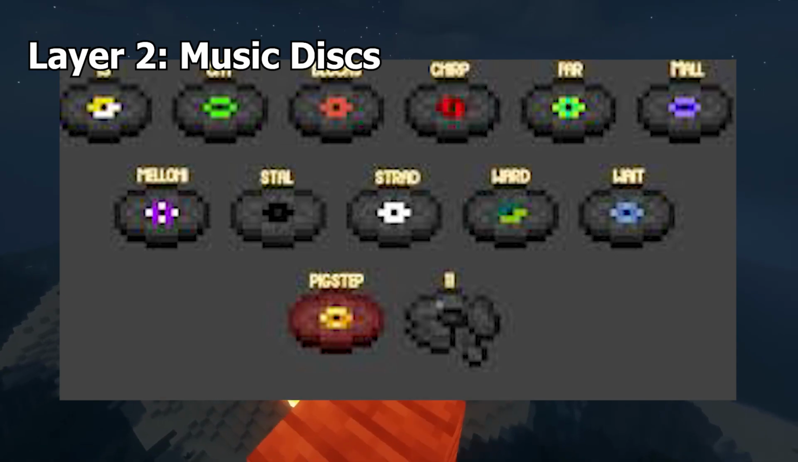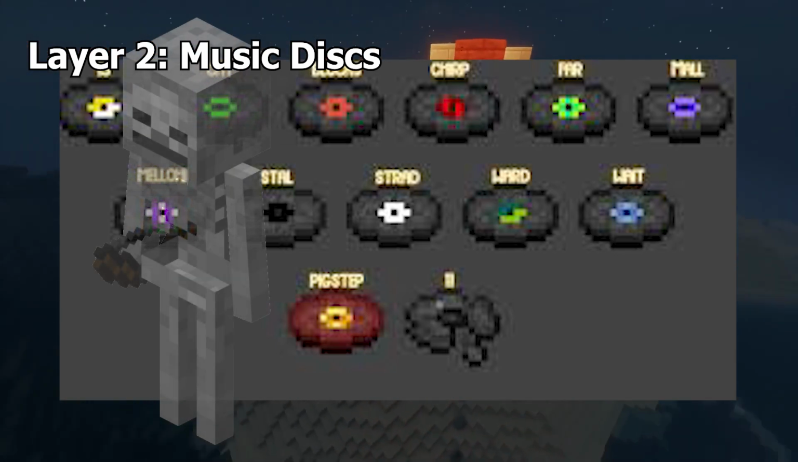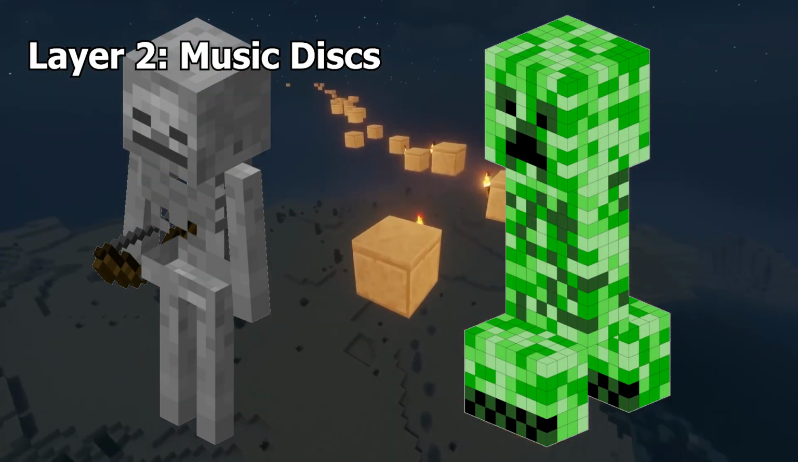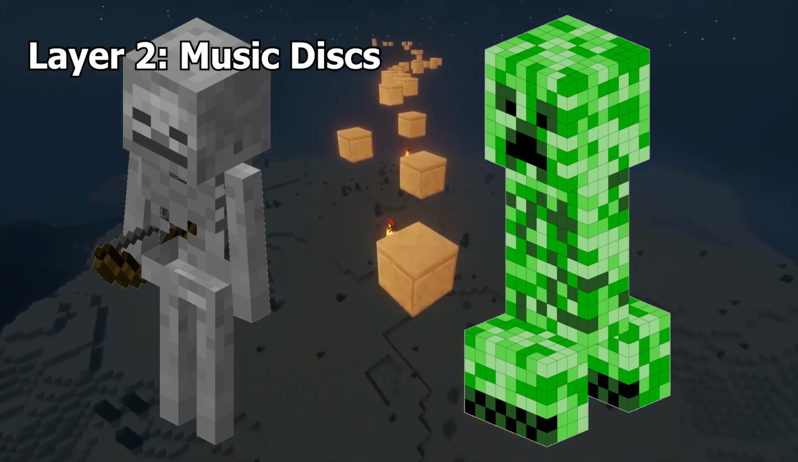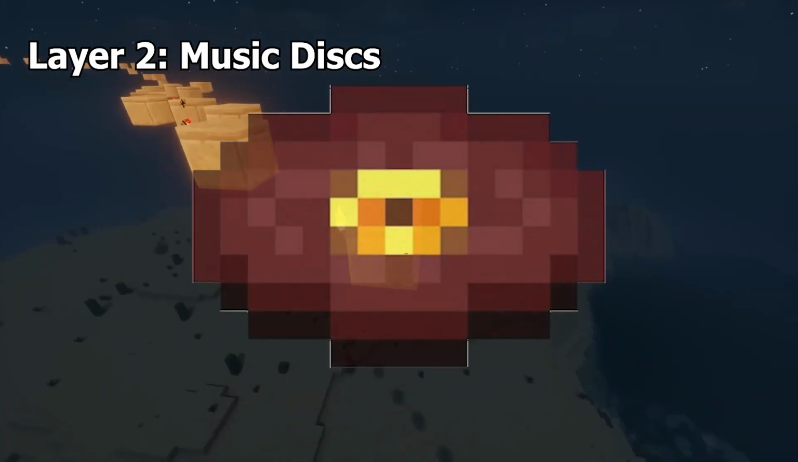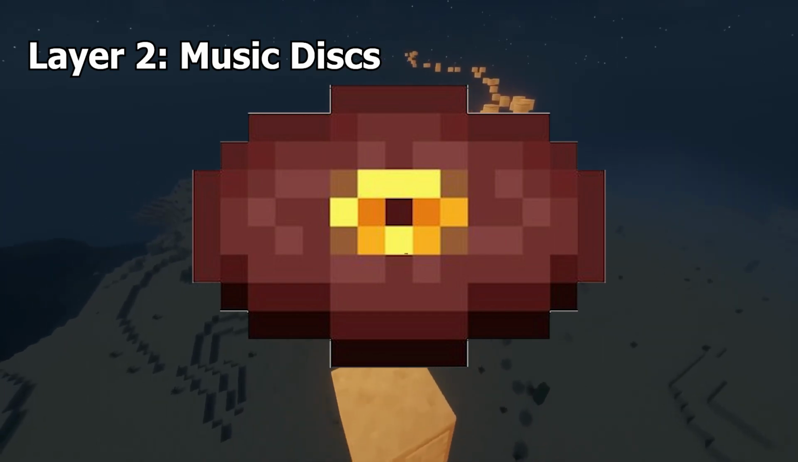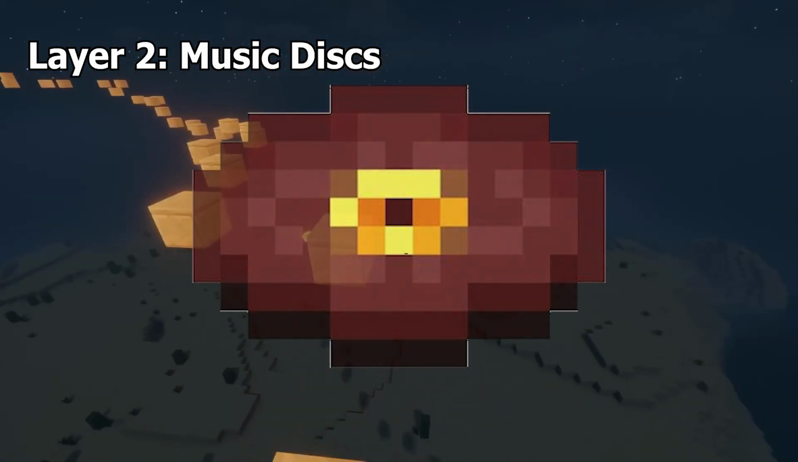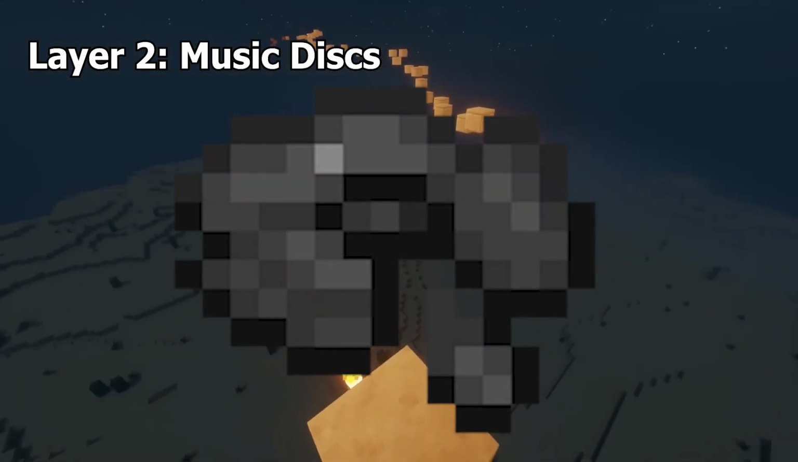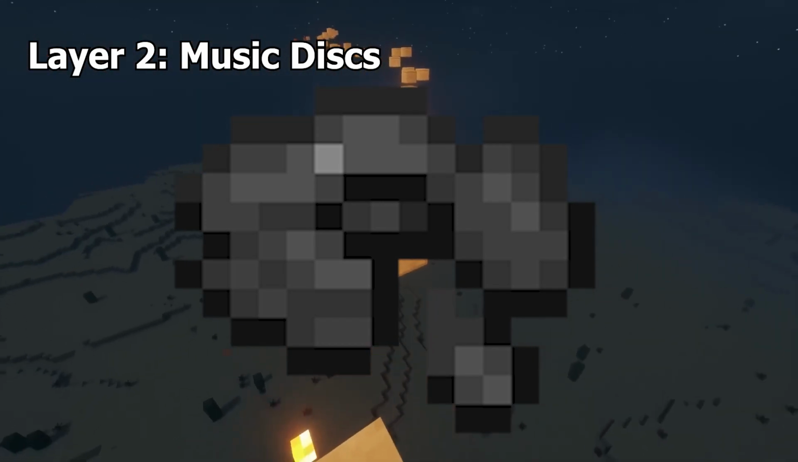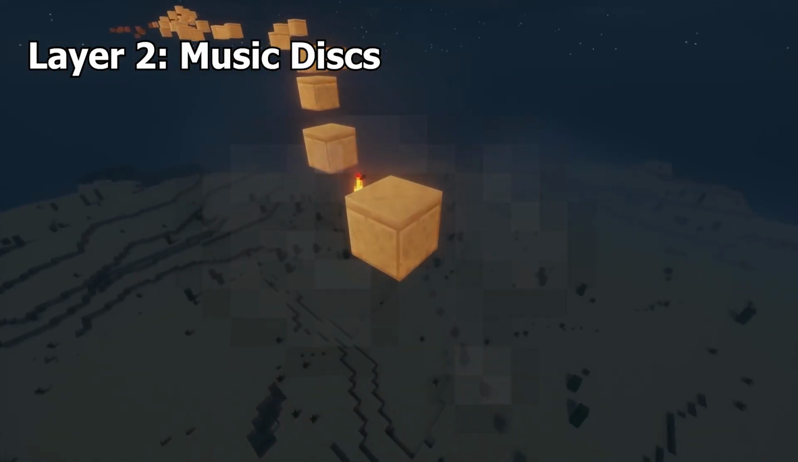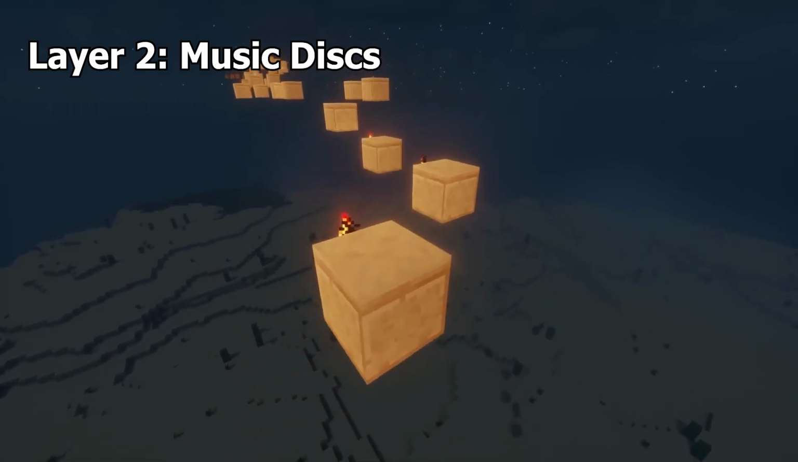Music discs. Most of the music discs can be gathered by having a skeleton kill a creeper with an arrow, although some can only be found in naturally generating structure chests, such as Pigstep in Bastions, or others found in a variety of overworld chests. The music disc 5 can also only be crafted by putting 9 pieces together found in end city chests. They can be played in a jukebox. These discs range from upbeat to downright deranged.